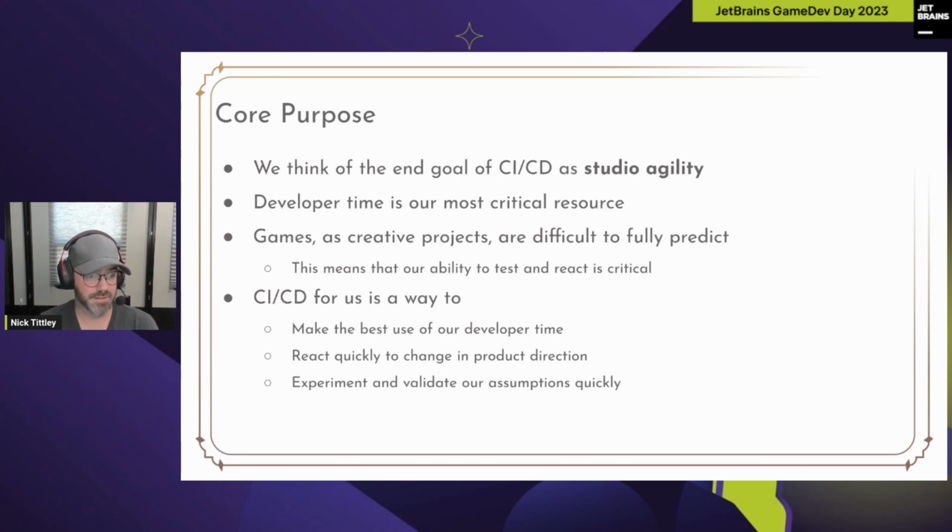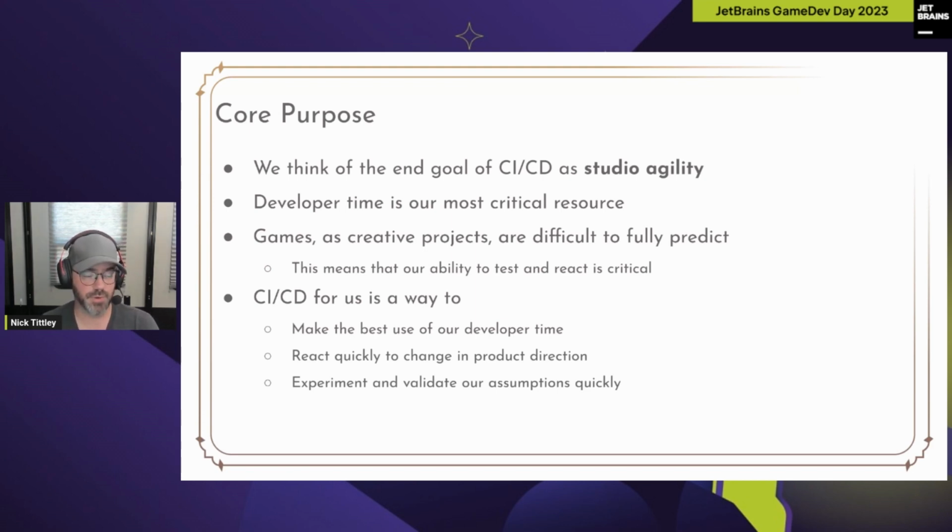Games are creative projects, and they're not the easiest to fully predict or define. It's rare these days to have a full design Bible with everything decided upfront. So our ability to test an implementation or a feature and react to that test is super important, maybe more important than in other software projects you might encounter.